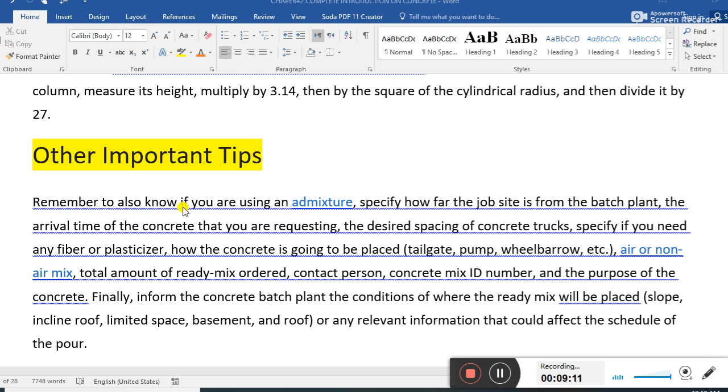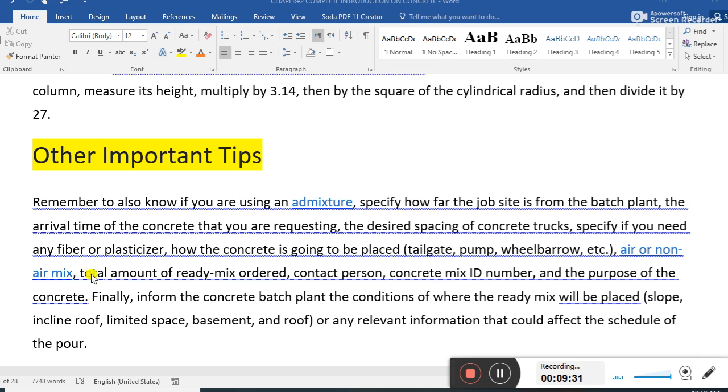Remember to also know, if you are using a mixture, especially how far the job site is from the batch plant. The arrival time of the concrete that you will request, and the desired spacing of the concrete trucks.